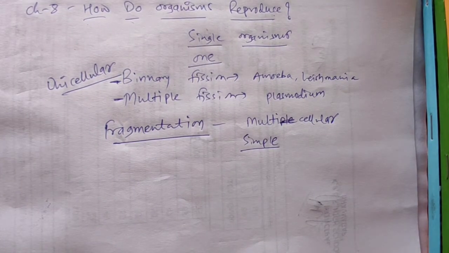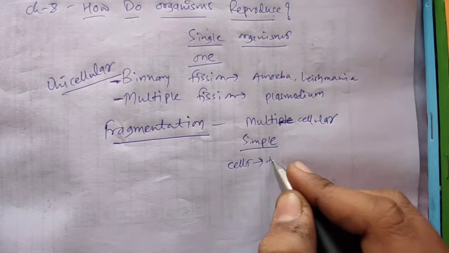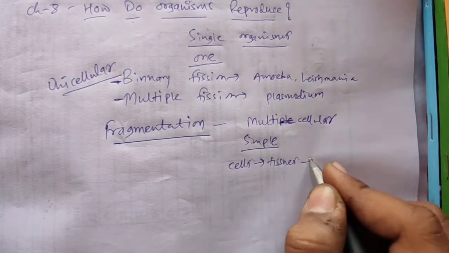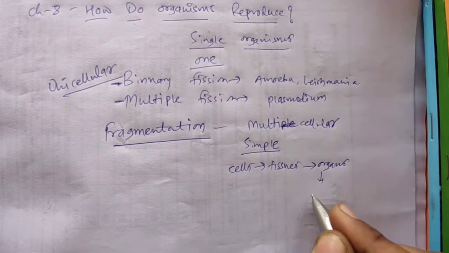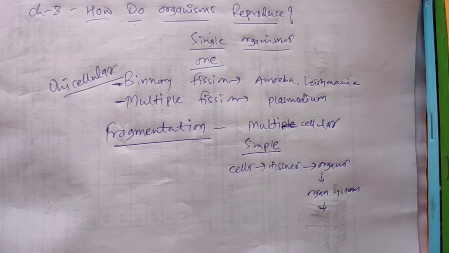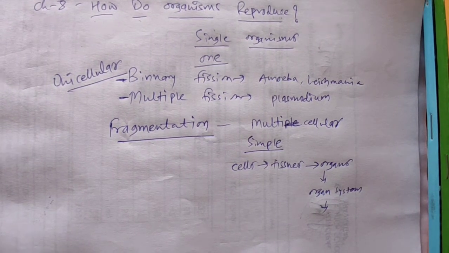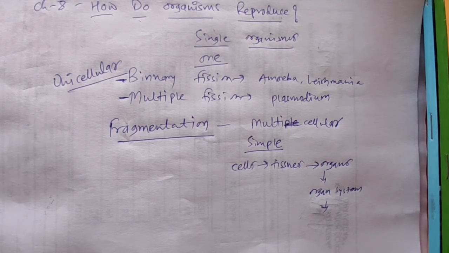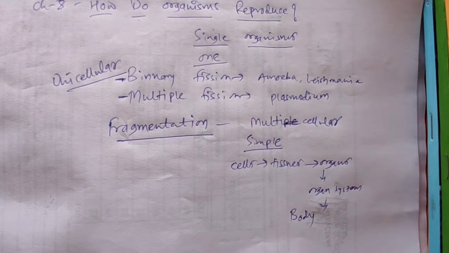Like we are also multicellular organisms, but in us we have cells which made tissues, and these tissues together made organs, which makes our organ systems. And combining all these organ systems, like digestive, reproductive, respiratory, excretory, nervous system, endocrine system, makes our whole body.